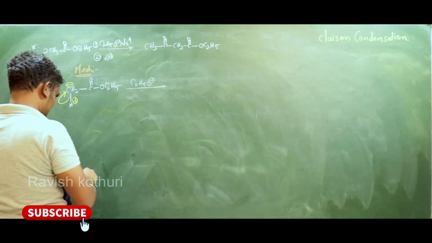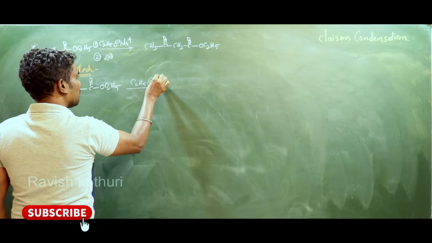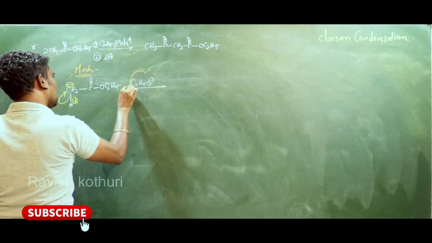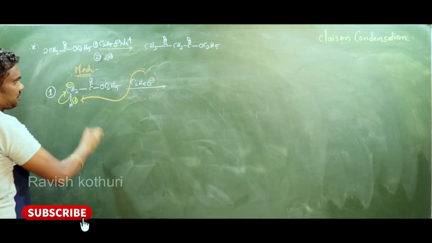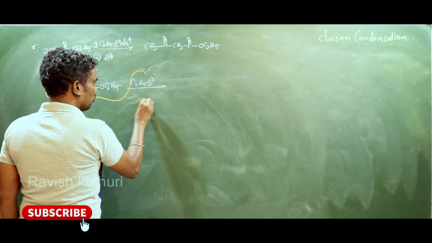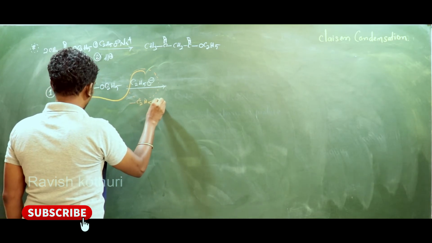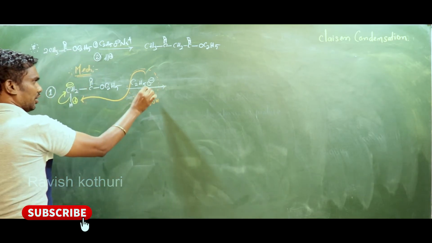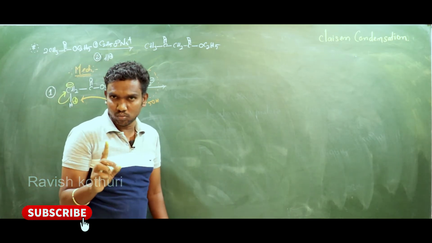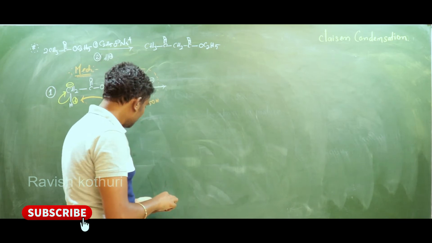Now what happens? This base abstracts the proton. C2H5OH will form, right? One negative and one positive becomes one bond, my dears. Now what is the next step?